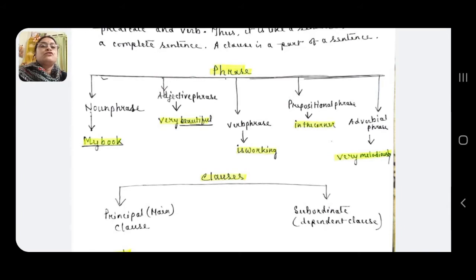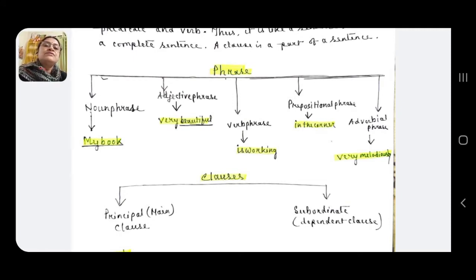How many types of phrases are there? There are 5 types of phrases: noun phrase, adjective phrase, verb phrase, prepositional phrase and adverbial phrase. How to find out which is what? Noun phrase is a group of words where the main word or the head word will be a noun. See, for example, I have written my book. In this group of words, book is the main word and book is a noun. So, my book will be noun phrase.